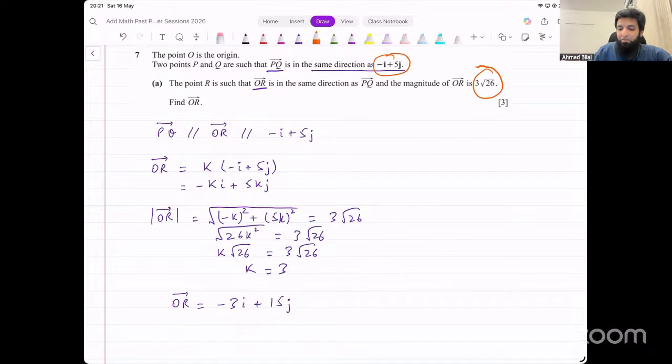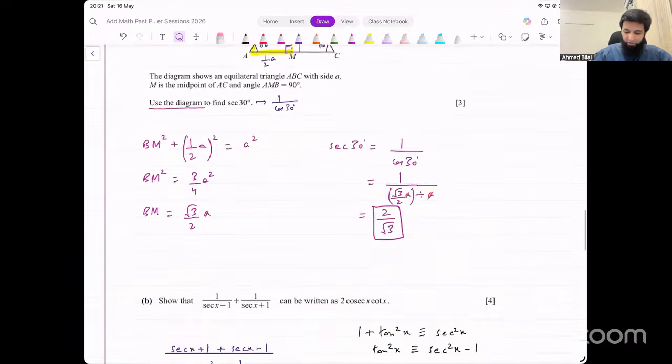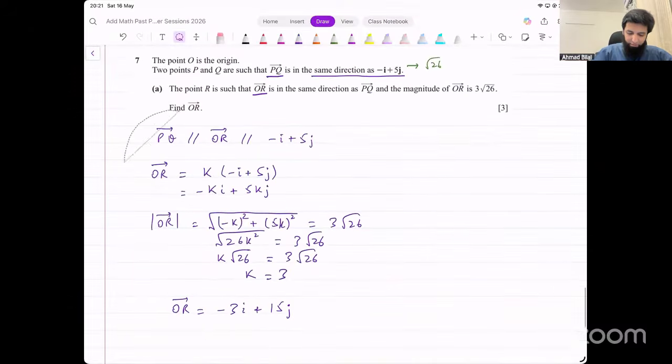Okay? So you make the magnitude of this vector 1 and then multiply that by this. Or in fact, just find the magnitude of this vector directly. This is actually under root 26. And then you can just visually see that this is getting multiplied by 3. That will actually be very efficient. Now that I think of it, I thought of it.